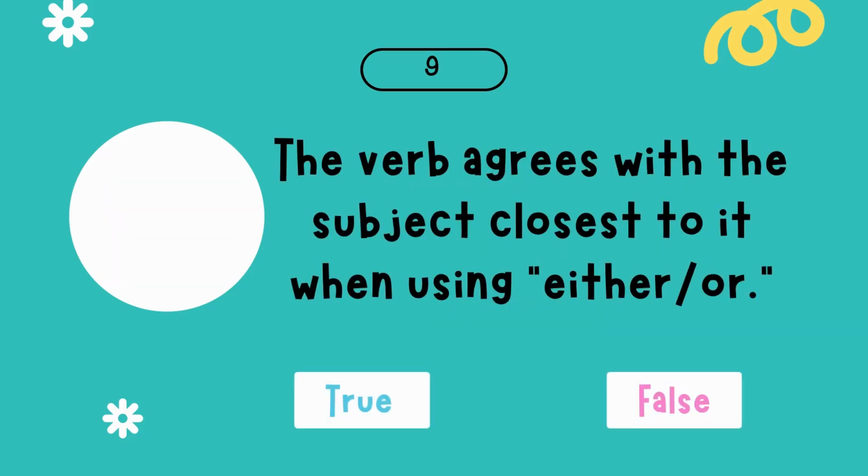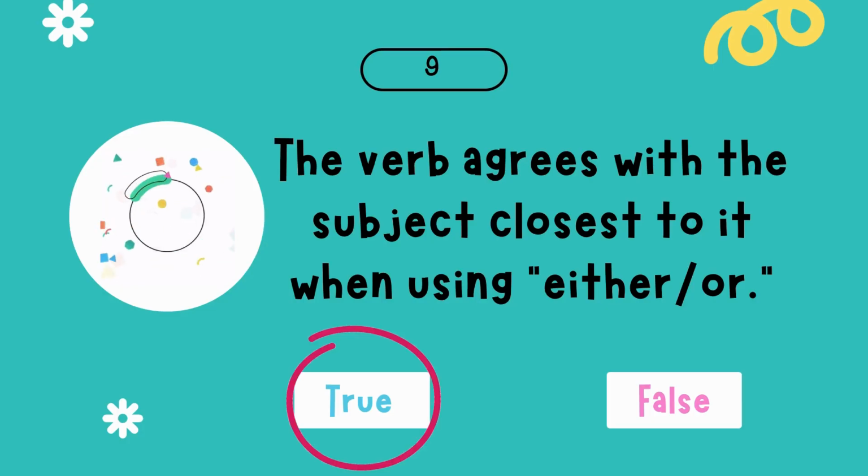Number 9. The verb agrees with the subject closest to it when using either or. Is it true or false? Alright, the answer is true because according to rule number 4, the verb agrees with the subject closest to it when using either or.